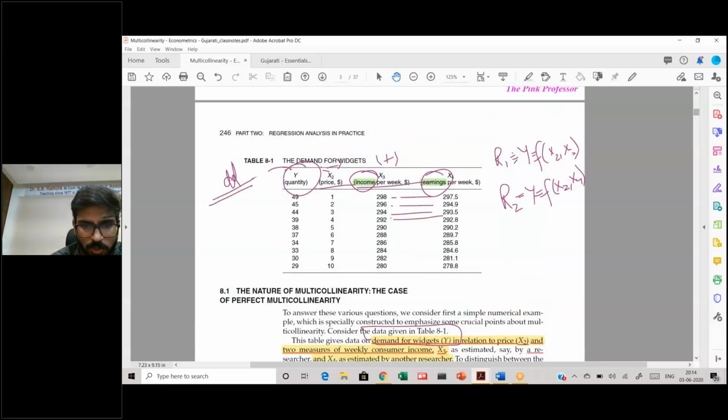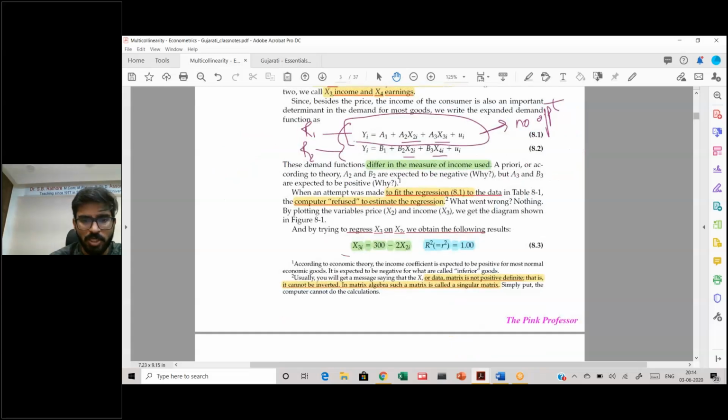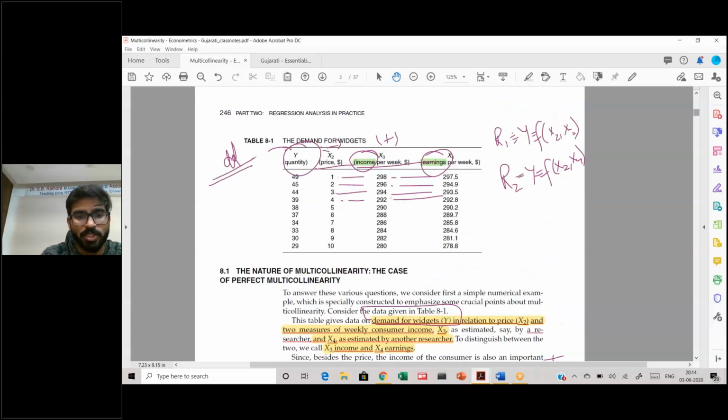If you see x2 and x3, there is a perfect linear relationship between these two variables, which is defined by x3 is equal to 300 minus 2x2. So let's put x2 as 1. So 300 minus 2, 298. 300 minus 4, 296. 300 minus 6, 294.